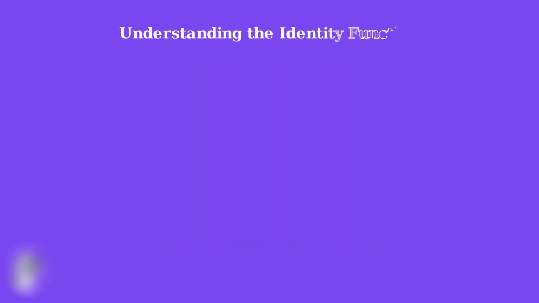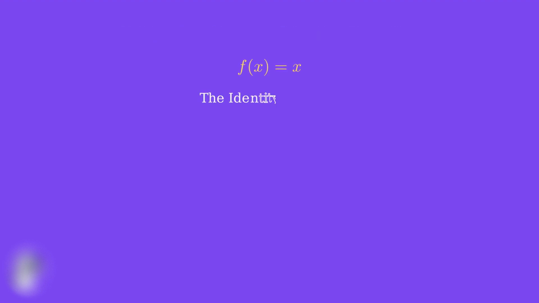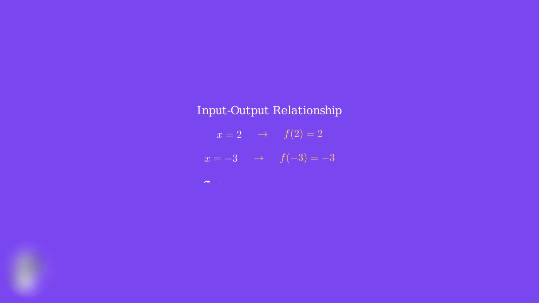To truly understand the identity rule for limits, we first need to explore the foundation it's built upon, the identity function itself. The identity function is beautifully simple. It's defined as f of x equals x. This means that whatever value you input for x, the function returns that exact same value as its output. Let me show you some examples. If x equals 2, then f of 2 equals 2. If x equals -3, then f of -3 equals -3. If x equals 5.7, then f of 5.7 equals 5.7. The output is always identical to the input.